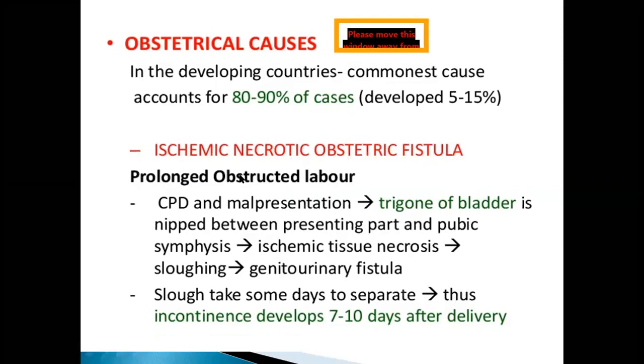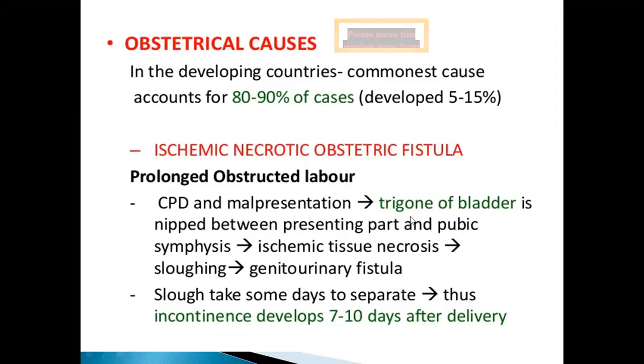In this, the head will be jammed and the bladder trigone will be trapped between the pubic symphysis, which is bony, and the fetal skull, which is also bony. So the trigone of the bladder is compressed between the pubic symphysis and the head. That will result in decreased blood supply and ischemic tissue necrosis.